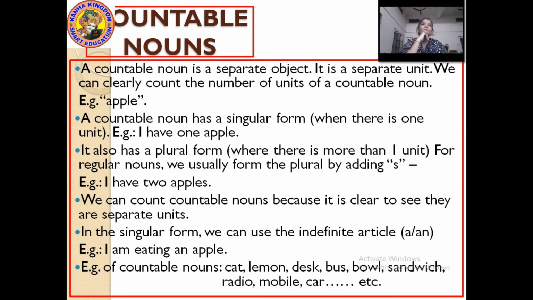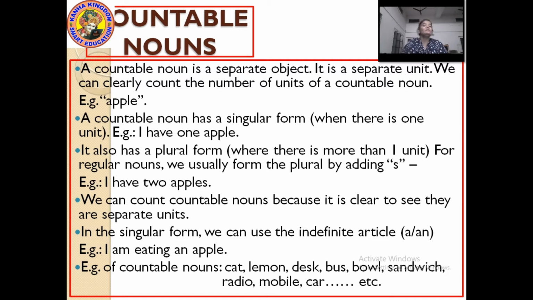A countable noun is a separate object, a separate unit. We can clearly count the number of units of a countable noun. Or you can say the things which can be easily counted come under countable nouns. Example: apples, yes, can be counted. Oranges, yes. Bananas, yes. Chocolates can be counted.